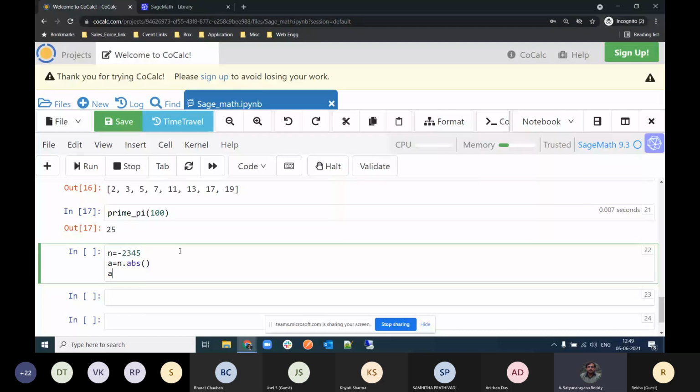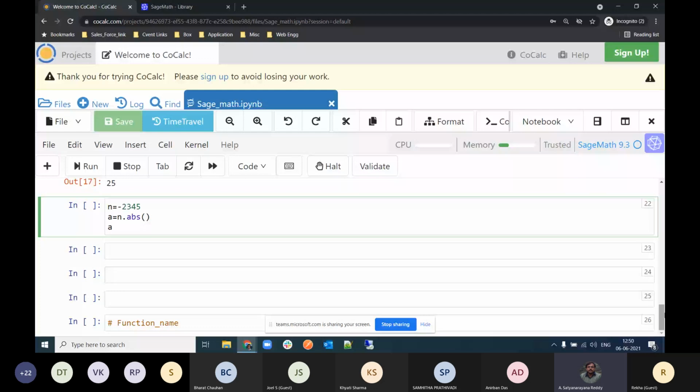Those who have completed can tell immediately, no problem. Absolute value. Okay, absolute value. Okay, thanks. Right, let us check.